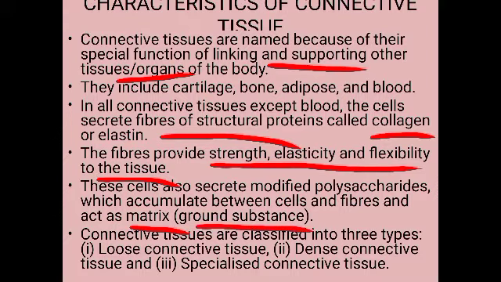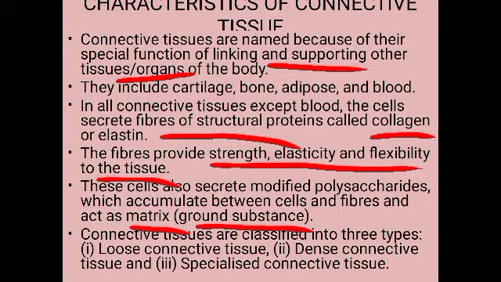In epithelial tissue also we have seen that intercellular matrix is present, isn't it? So here also in the connective tissue the matrix is present, and the matrix is formed by the secretion of the cells. They secrete certain polysaccharides which accumulate in between the cells and fibers, and they form the matrix or the ground substance.